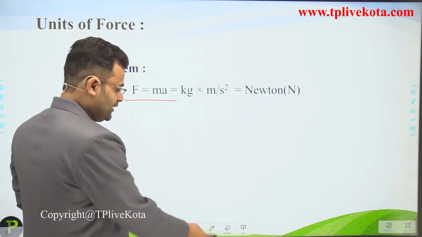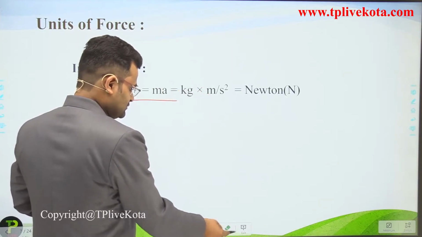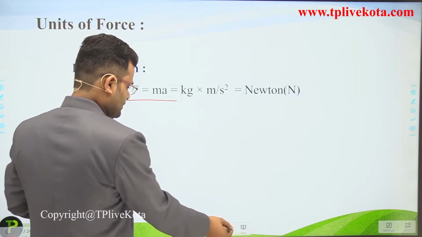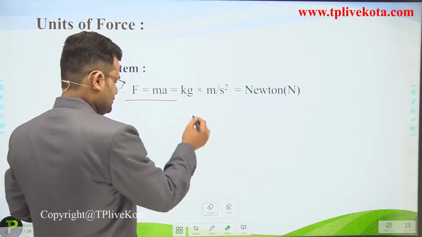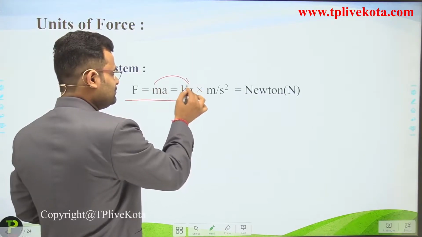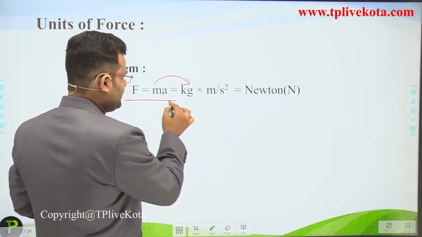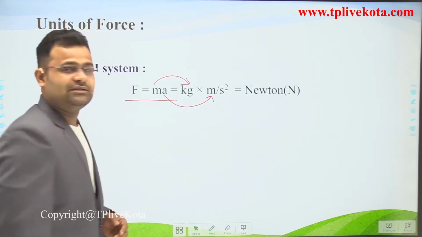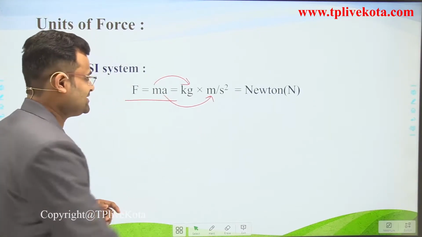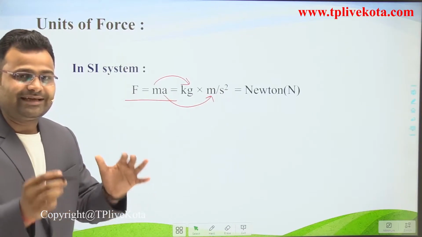Mass will be calculated in kilogram, and acceleration will be calculated in meter per second square. Then the complete unit of force is kilogram into meter per second square. That is the SI unit.